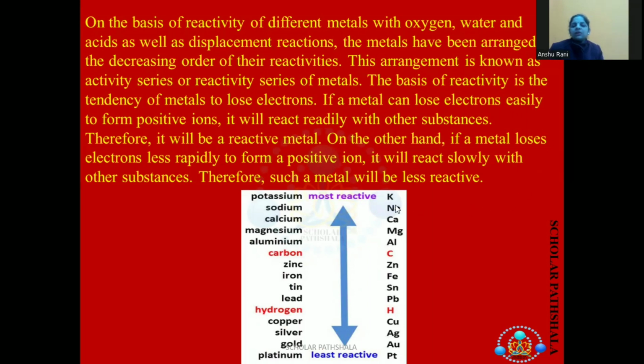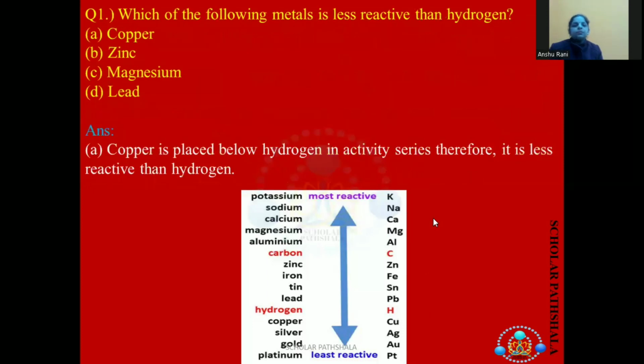We know the reactivity series mnemonic. So on the basis of this reactivity series, the metals which are on the top are most reactive. In the middle, they are less reactive, and the elements which are at the bottom are least reactive. And even the elements at the last are non-reactive, like gold and platinum, they don't react with anything.